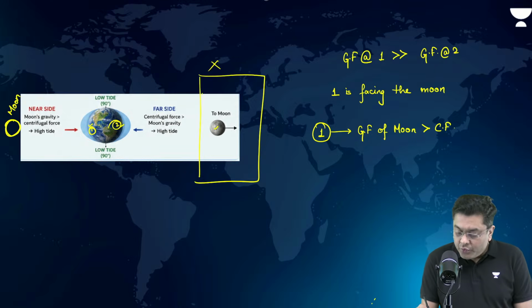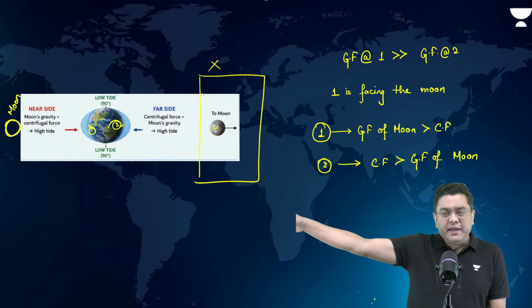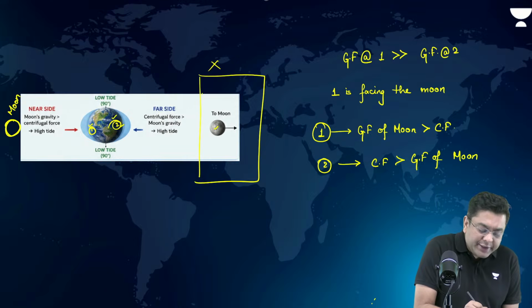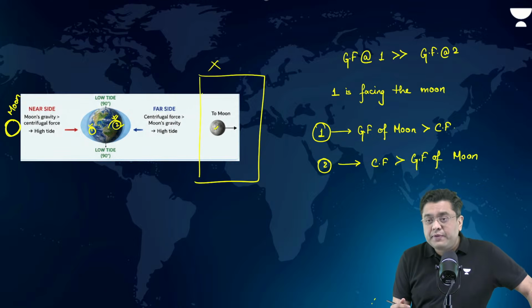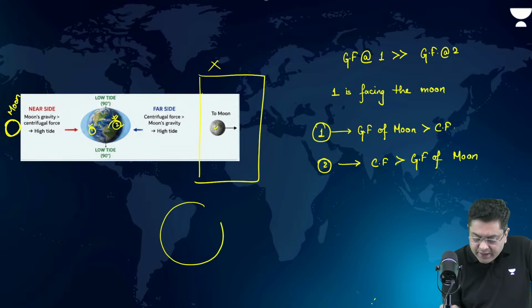At the region of 2, centrifugal force is greater than the gravitational force of the moon. Why? Because 2 is far away, exactly opposite the moon, so gravitational force extended at 2 will be very, very less. Simple concept, what we had discussed earlier as well.